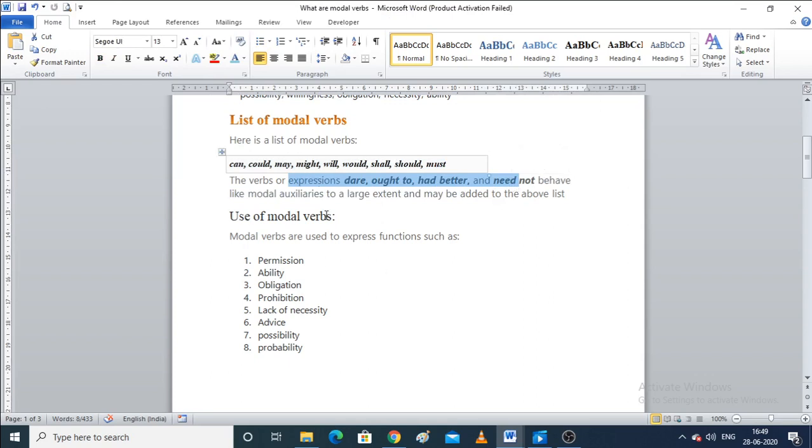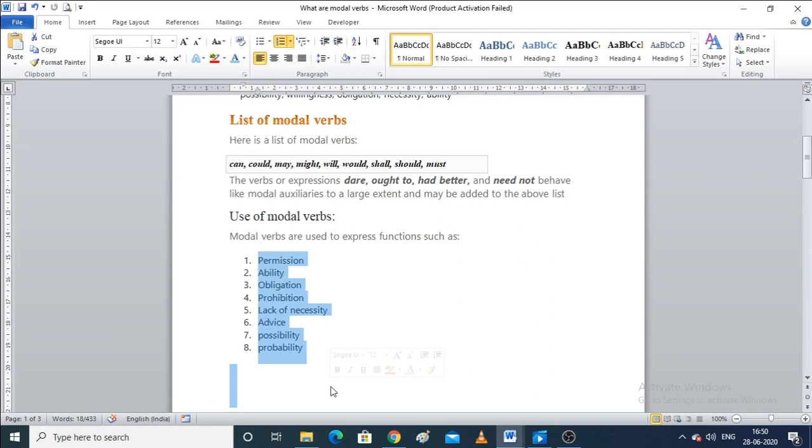Now, uses of modal verbs. Modal verbs are used to express functions such as the ones I have just told you. First one is permission, when you ask for permission. Then ability, which means the skill which we or somebody has. Third is obligation, which means necessity, which is important. Then the fourth one is prohibition. Fifth one is lack of necessity. Sixth is advice, when you advise somebody.